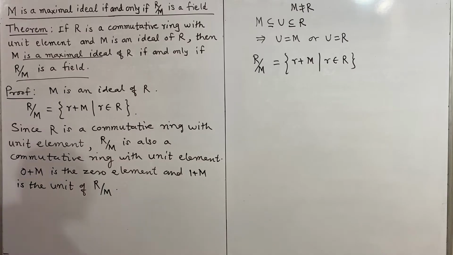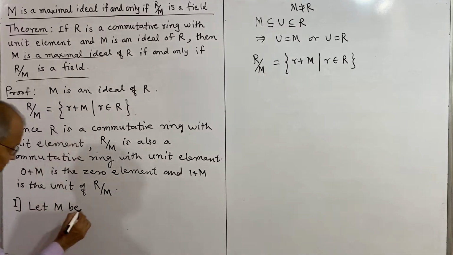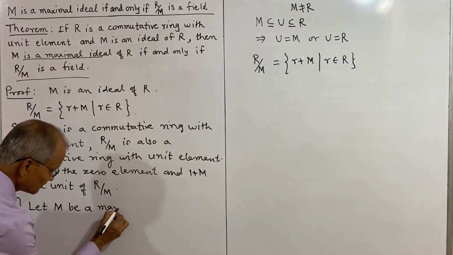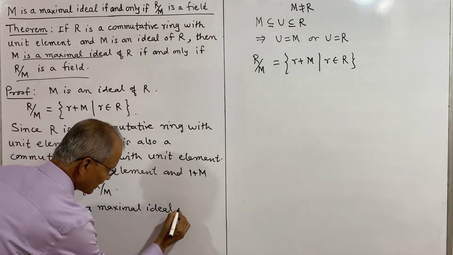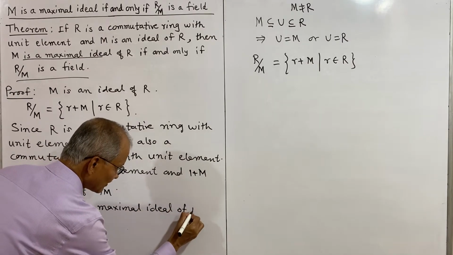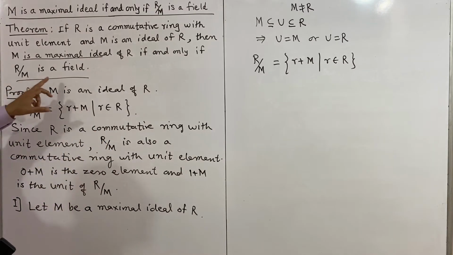Now what we want to prove is the first part. We shall assume M is a maximal ideal. That is the first part of our proof. Let M be a maximal ideal of ring R. This we have assumed. We shall prove that R by M is a field.